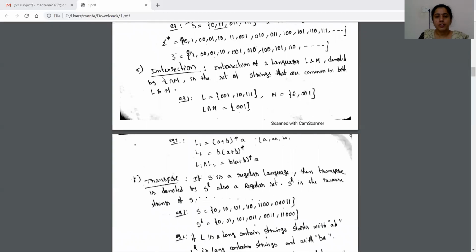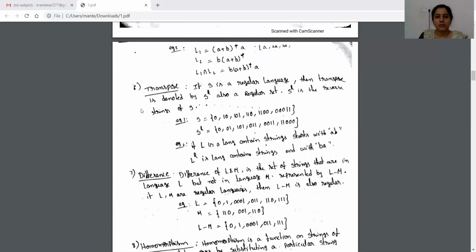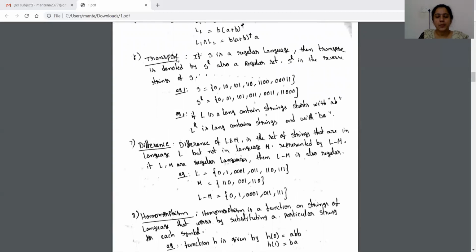Next, intersection of two languages means we take the common strings from both the languages. Intersection of two languages is represented by L intersection M. Transpose of any regular language means we reverse the strings of the language.